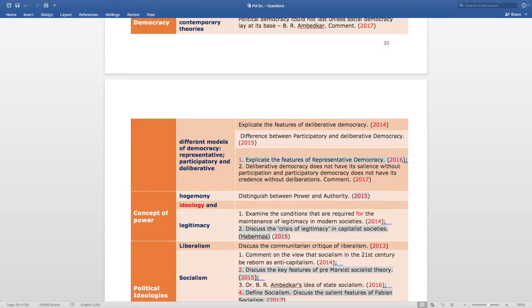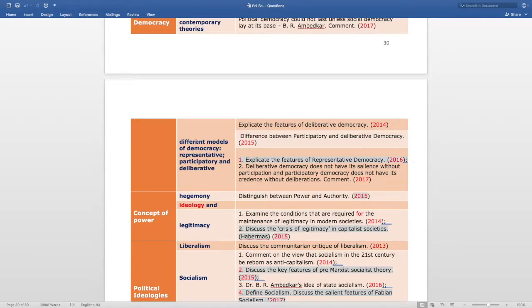And the last question from this topic, that is from democracy, is: deliberative democracy does not have its salience without participation, and participatory democracy doesn't have its credence without deliberations. Comment.